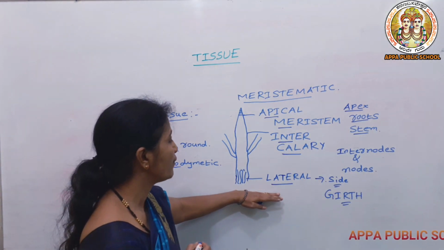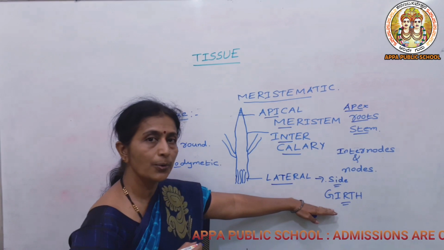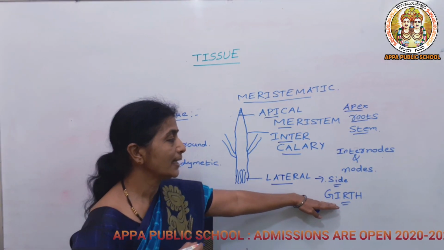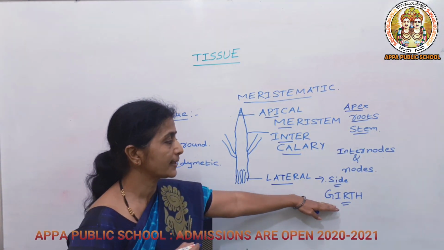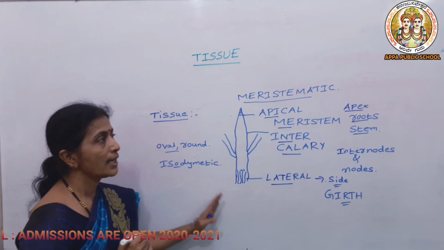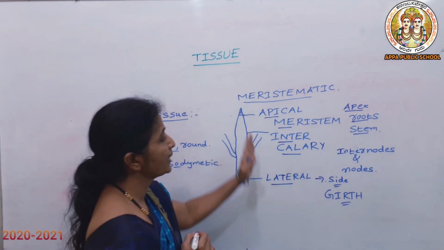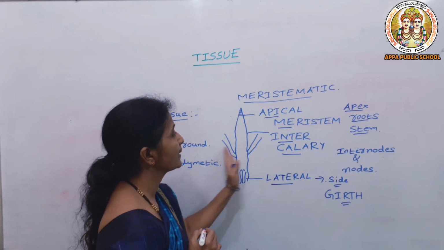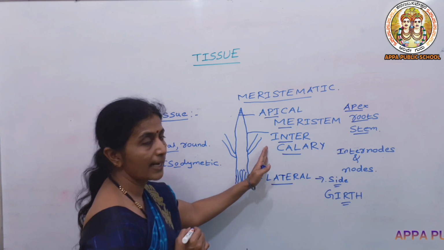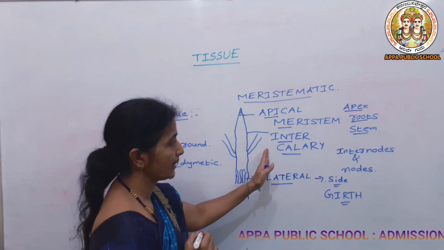And the main function of this lateral meristem is that it helps the plant to grow widthwise, and another name for widthness is girth. So in this way the meristematic tissue helps the plant to develop lengthwise, widthwise, and the side twigs and branches will be developed due to the intercalary meristem.